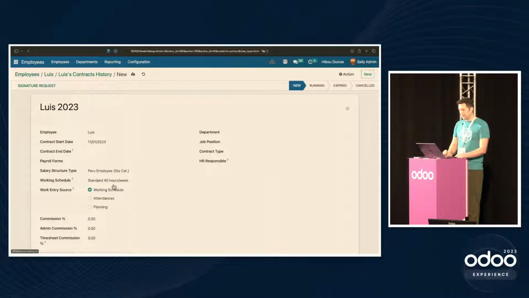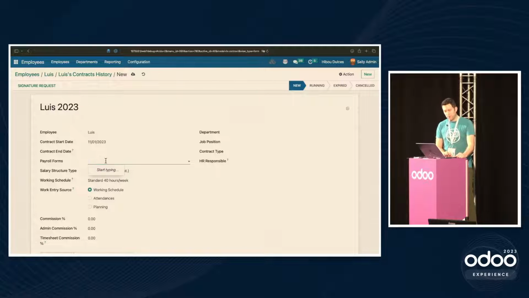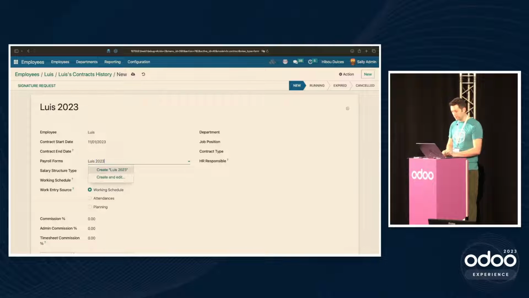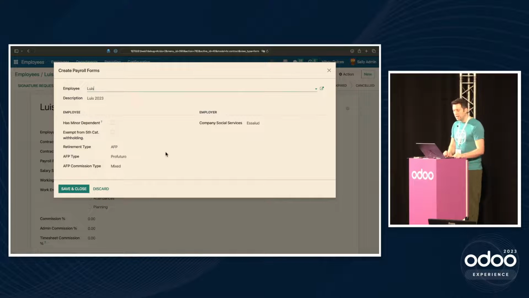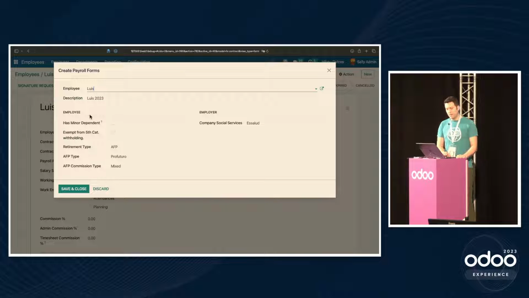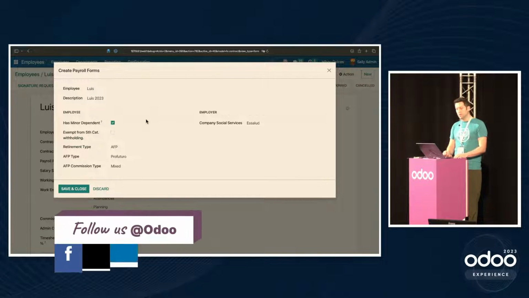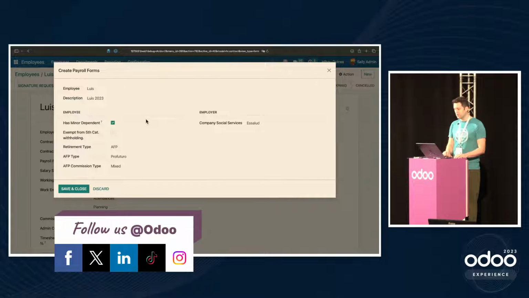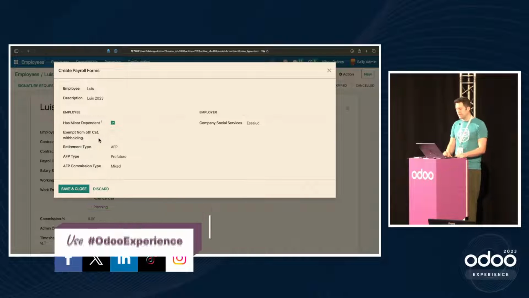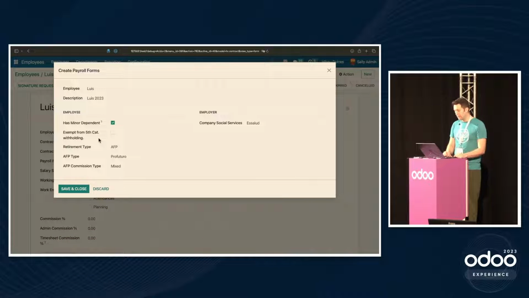But we're going to be focusing on 5th category employee. When we choose this, we get a payroll form selection field that pops up. We'll call this Luis 2023 as well, and we'll create and edit it. This is some important payroll setup specific to Peru. So we'll have a minor dependent, and we'll see how that changes some of the calculations further down the road. Exempt from 5th category withholding is what it says on the tin, right?